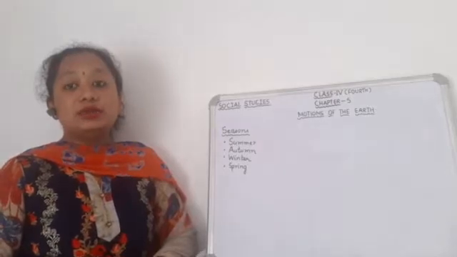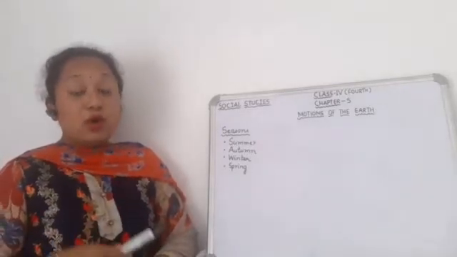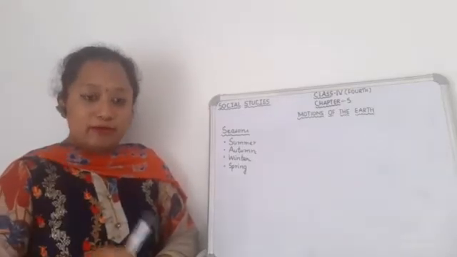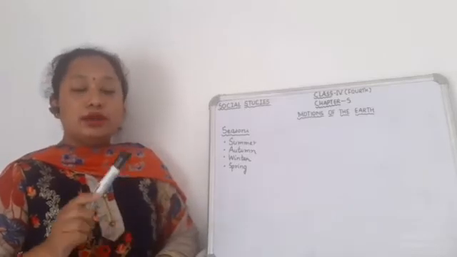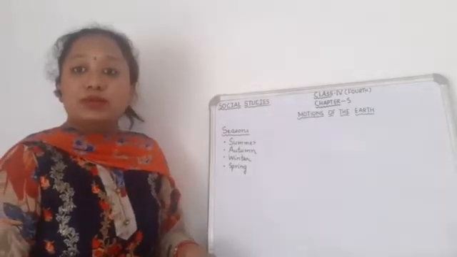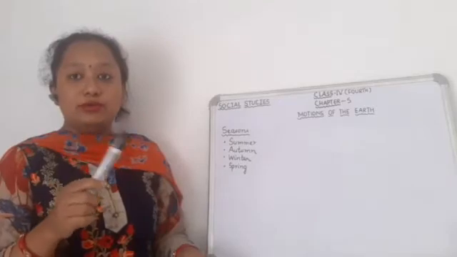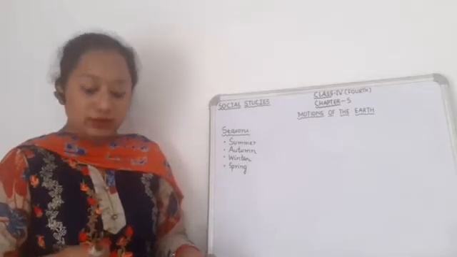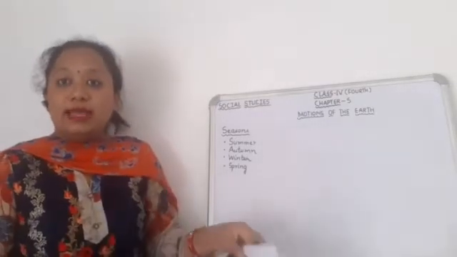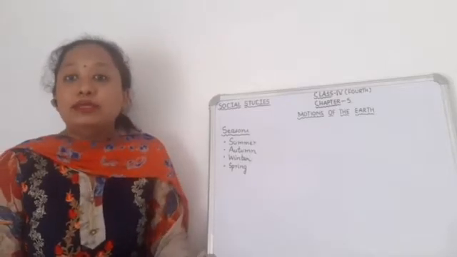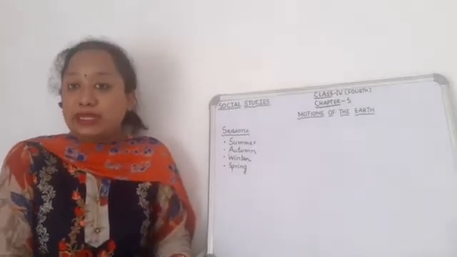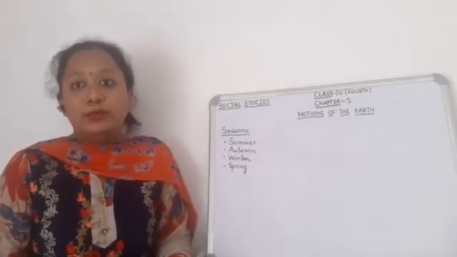And how many days does it take? It takes 365 days to complete one revolution. And it also revolves from west to east. Okay, and the speed of the earth in its movement is 30 km per second around the sun. And we also studied about the leap year, that after every 4 years a leap year comes. Okay, and in that leap year the month of February has 29 days. Okay, as I told you in the previous video.